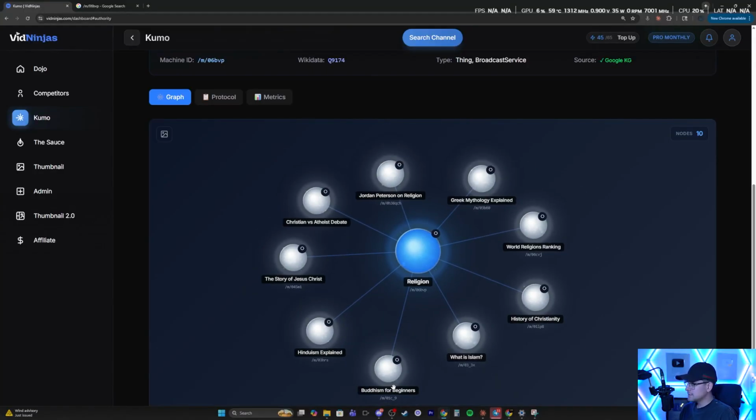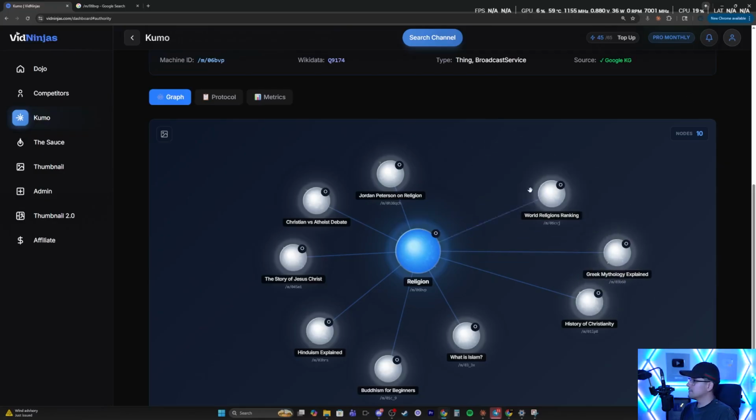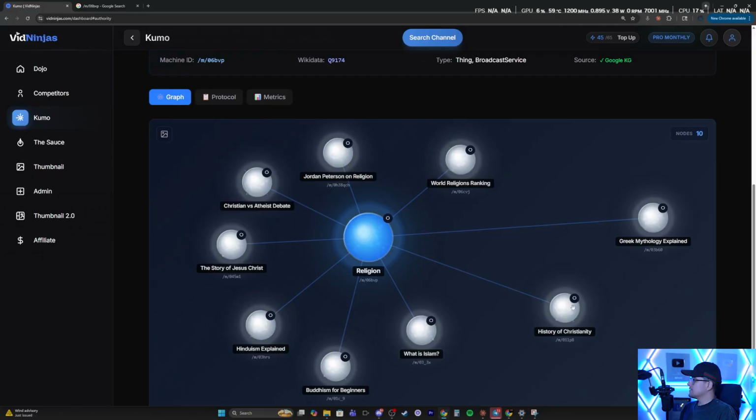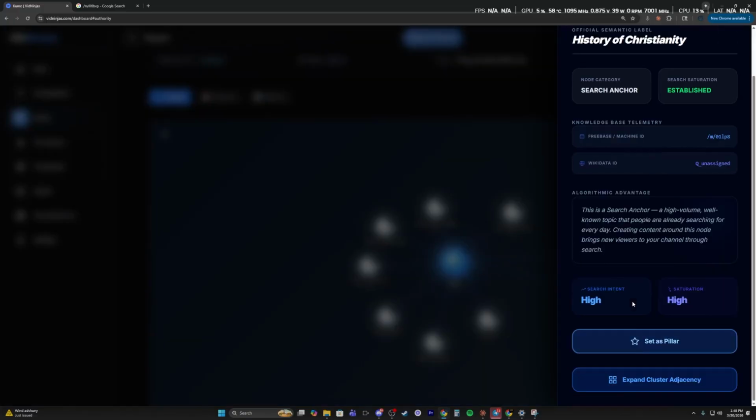Hinduism explained. Buddhism for beginners. What is Islam? History of Christianity. Maybe. World religion ranking. Greek mythology explained. This one's interesting as well. So out of all the ones it gave me, I like these two. Now, what I'm going to do here is click on History of Christianity, scroll down, and expand cluster adjacency.